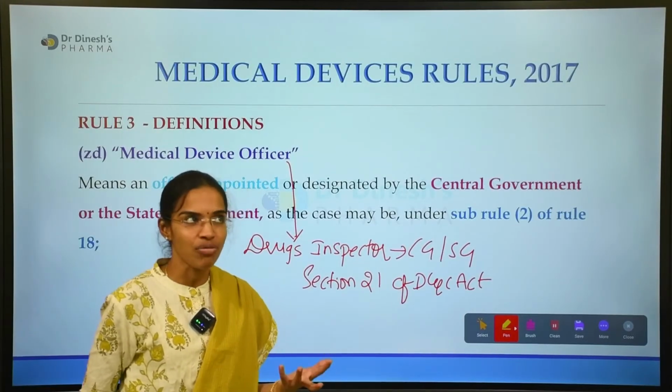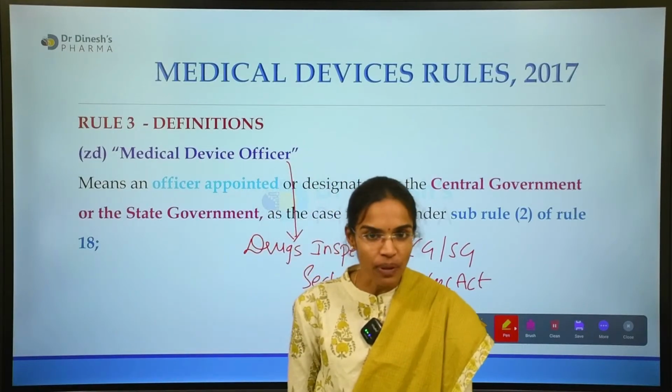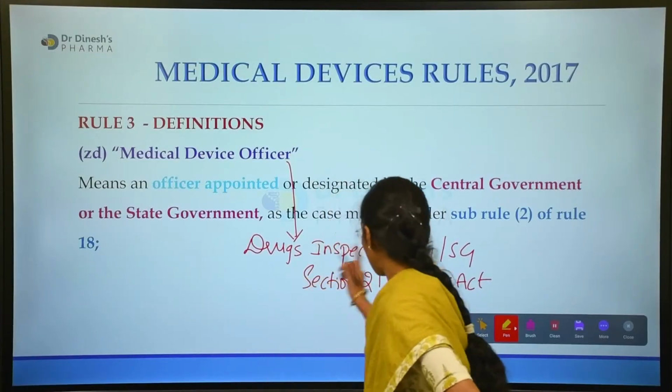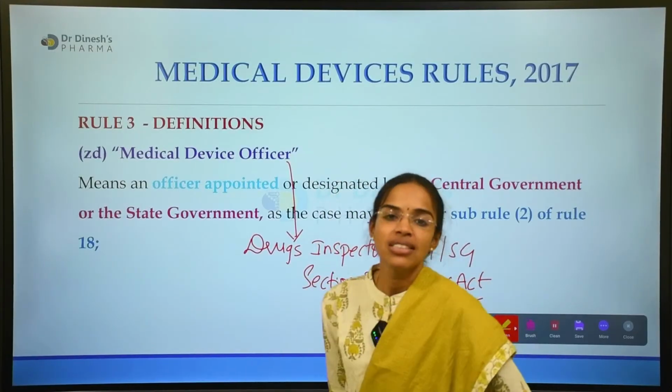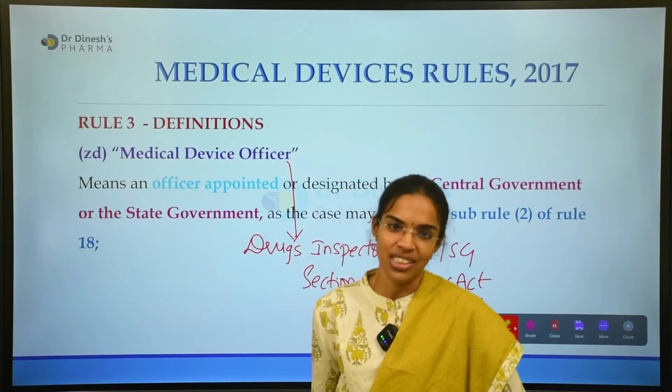So who is a medical device officer? Any officer who is a drugs inspector, as appointed by the central government or a state government under section 21 of the Drugs and Cosmetics Act 1940.